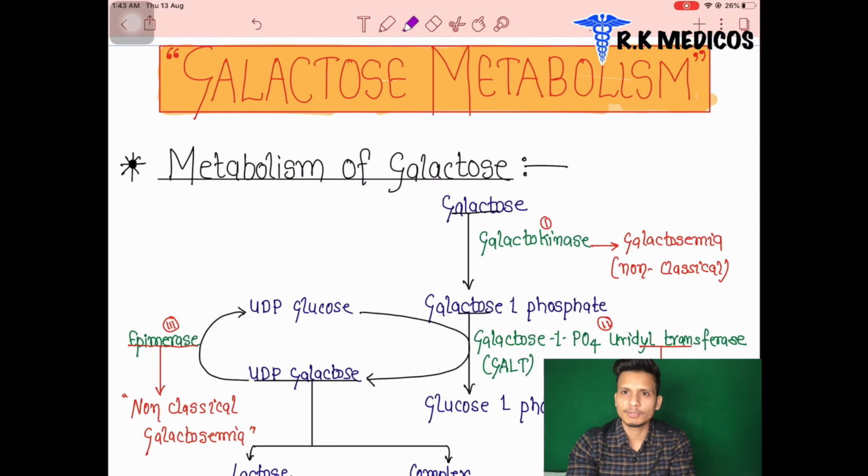In this section, we are going to discuss galactose metabolism and the diseases associated with it. If there is any deficiency in an enzyme of galactose metabolism, what disease is associated? Galactosemia is the disease that develops due to enzymatic deficiency in galactose metabolism. So let's first see what galactose metabolism is, and after that which enzyme deficiency leads to the development of galactosemia.